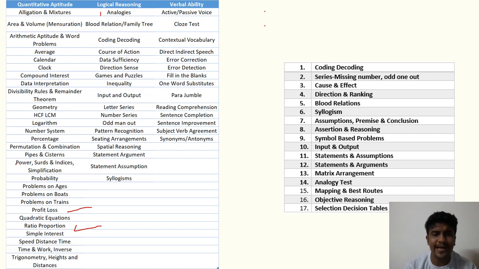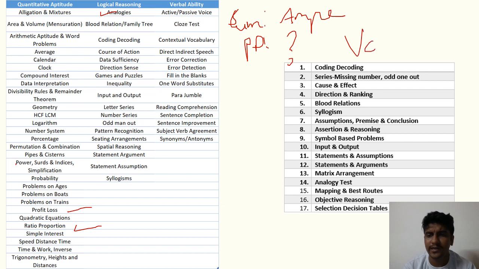Logical reasoning. Usually analogies are asked. So like, suppose it's a question on units, the unit of current is ampere, so the unit of potential difference will be question mark. You should know that it will be voltage, volts. So these kinds of questions could be asked on analogies.